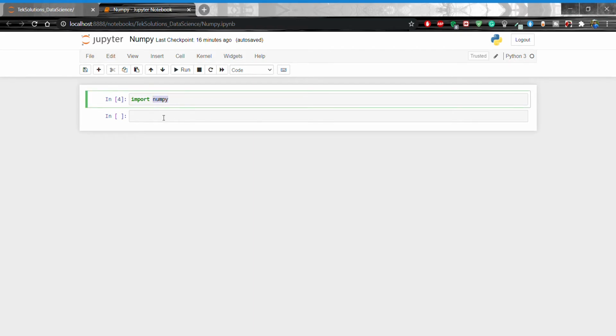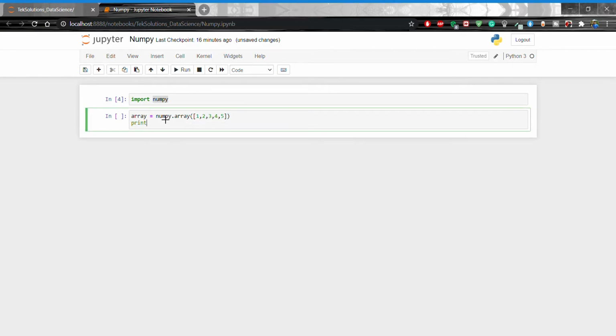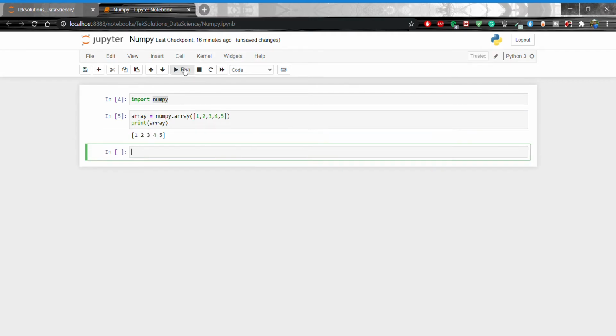After that, what I am going to show? array equal to numpy dot array, going to pass 1 2 3 4 5, and after that print array. Let's run this one, right? 1 2 3 4 5 is coming.